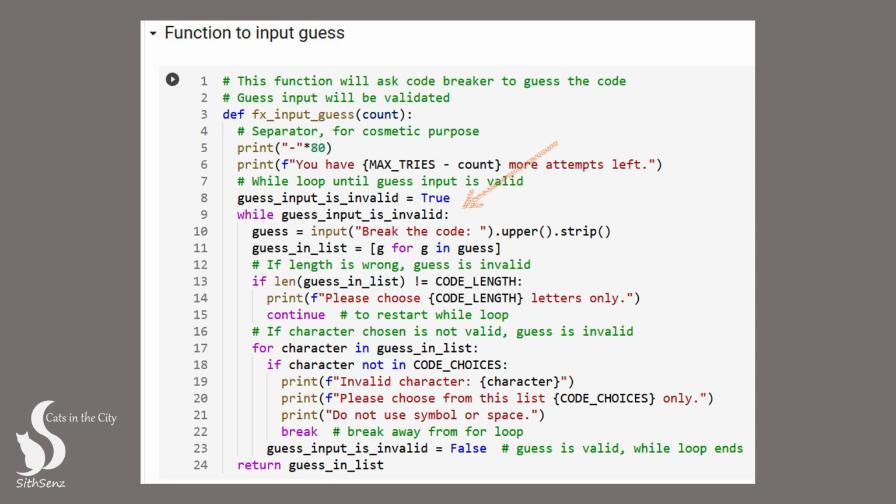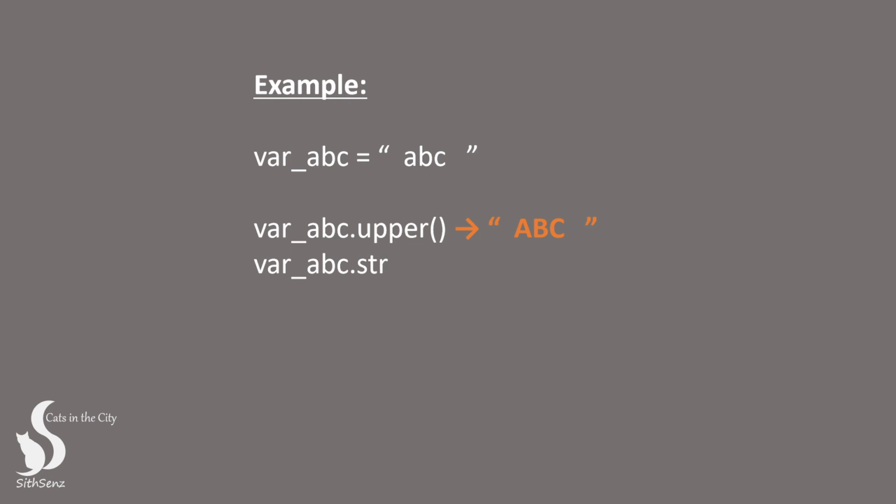The second function is responsible for asking the code breaker to input their guess. As a best practice, we should always verify and validate user input to ensure it is correct and to prevent errors. To accomplish this, we will use a while loop to continuously ask the code breaker for a valid input. Before we do that, did you notice that we have used a few new methods along with the input method? The upper and strip methods are both examples of string methods. These methods work on string data, which in our case is the input from the code breaker.